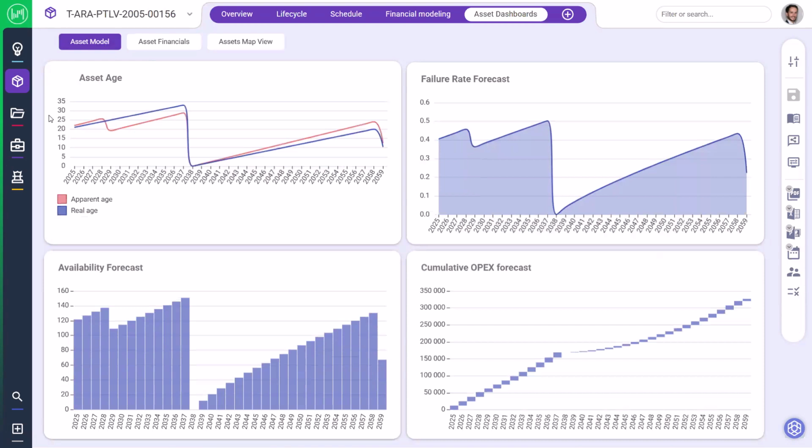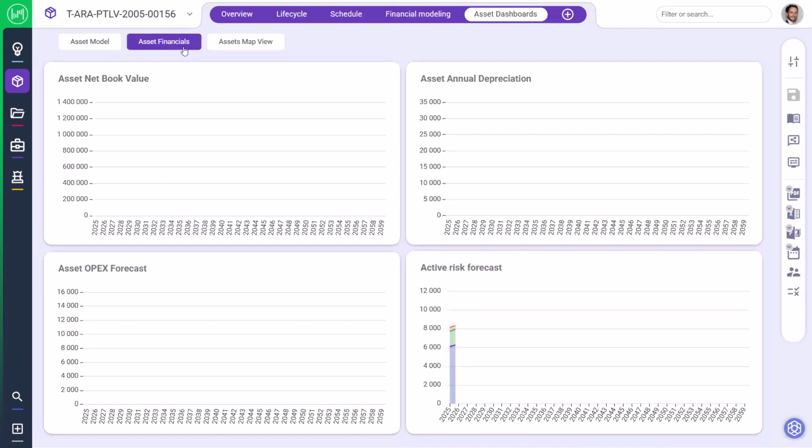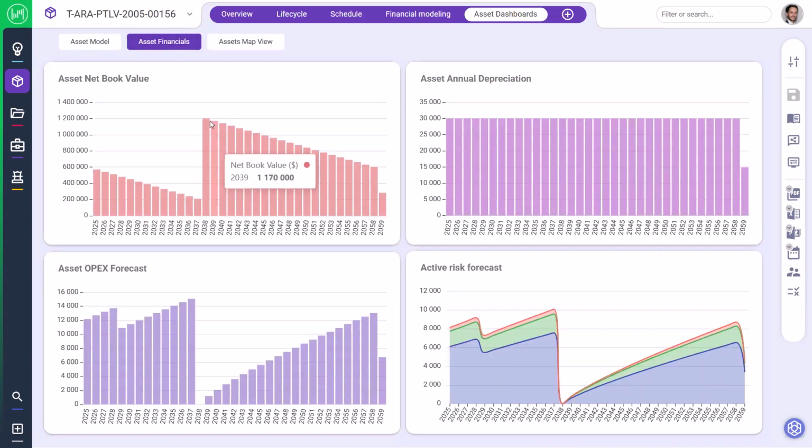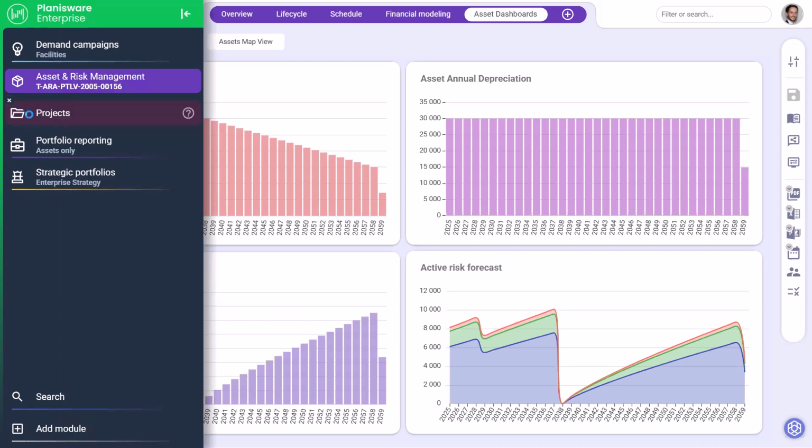Valoris simulates how scenarios affect aging, risk exposure, service performance, and asset value, so decision makers can compare options beyond cost alone. Valoris also projects the financial dimension of the asset base, including asset value, remaining useful life, and depreciation, to support trade-offs between cost, risk, value, and renewal timing.